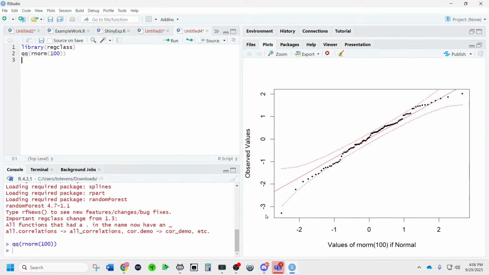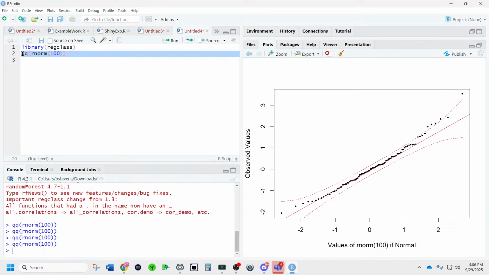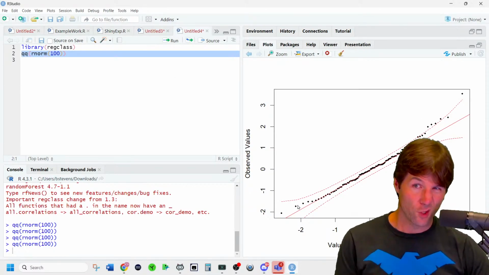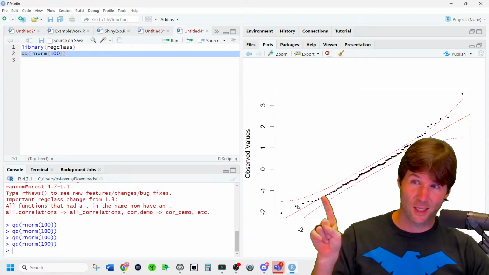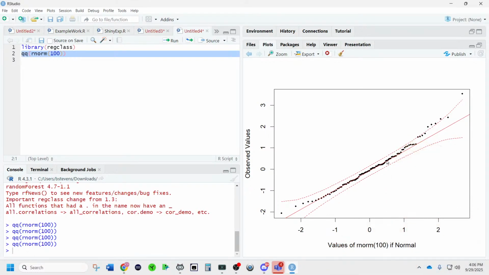And this follows the normal, even if it has a weird issue or two. This is random normal data. That's really, really normal. That's still normal. Every one of these is built from the normal. So if you see small weird things, that's not bad. We do want it to follow the line, but the line is the normal. So the line is telling us that the values here of -2 match up with -2 here. The -1 here matches with -1. So when it follows the line, the points are lining up with what is expected given normal.